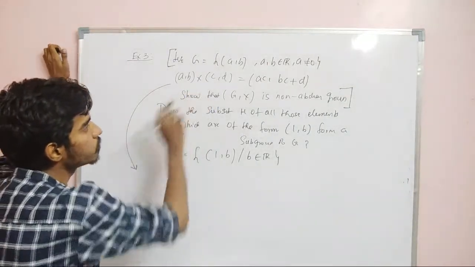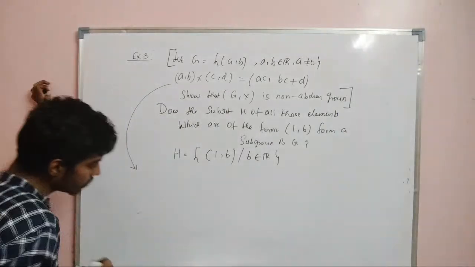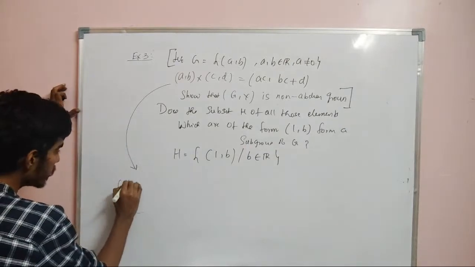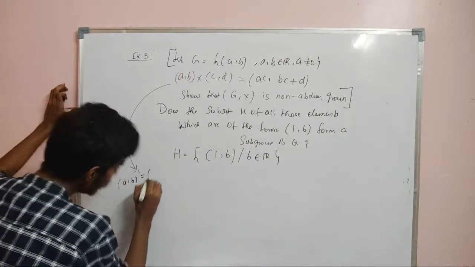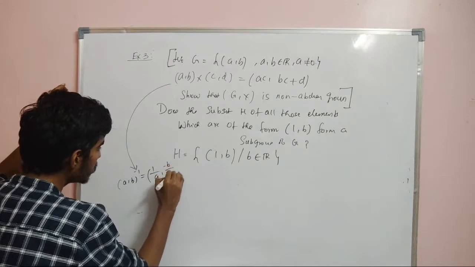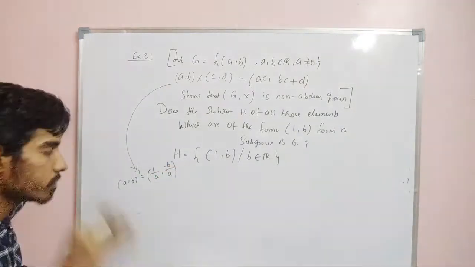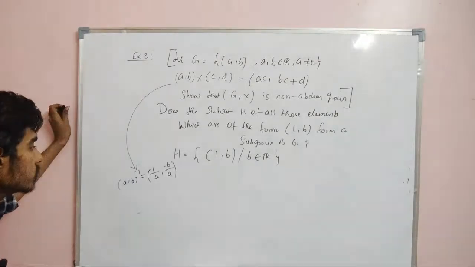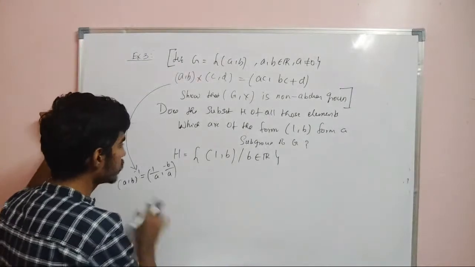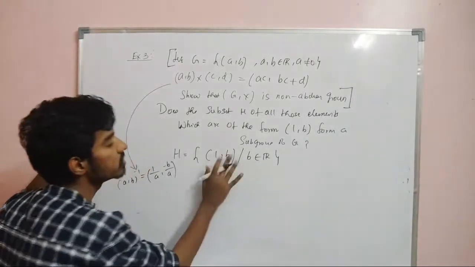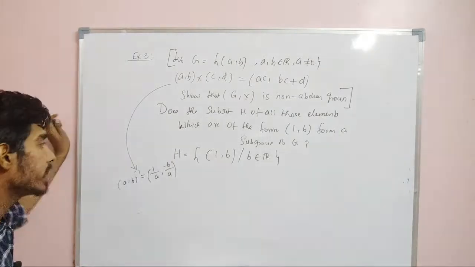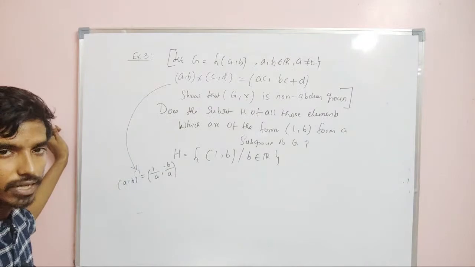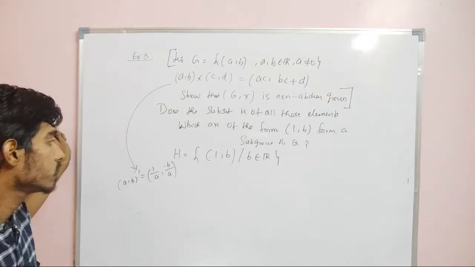So we need to check whether this set is a subgroup or not. We have already proved that G is a non-abelian group. And what about the inverse? In that problem we have shown that (a, b) inverse is equal to (1 by a, minus b by a). So just go through the problem. I remember that we did this problem, right? So the inverse of (a, b) is (1 by a, minus b by a). Now we need to show whether this set is a subgroup or not. So let us take two elements in H and check whether (a, b) inverse is in H or not. If you are successful in that, then it will be a subgroup, right?